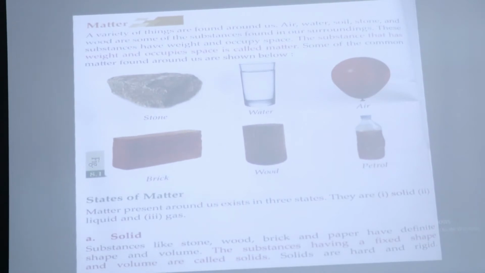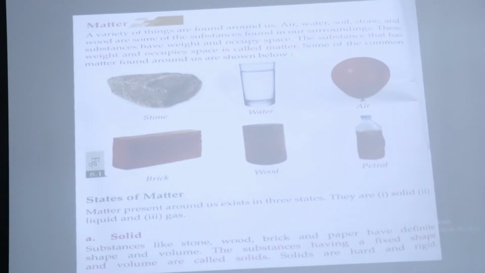Okay, now let's talk about matter. As we all know, a variety of things are found in our surroundings or in our environment, like air, water, soil, stones and wood.